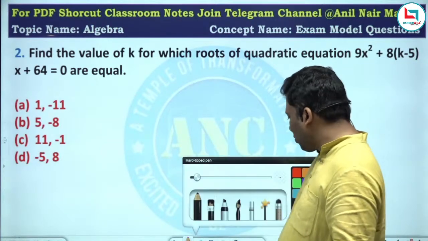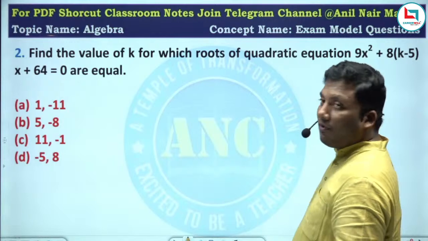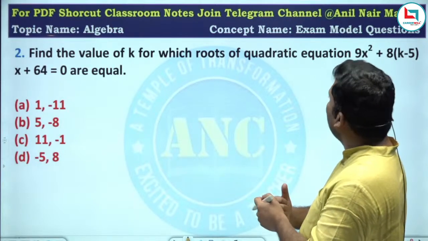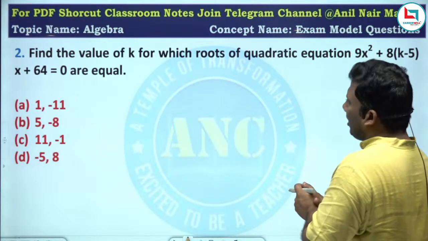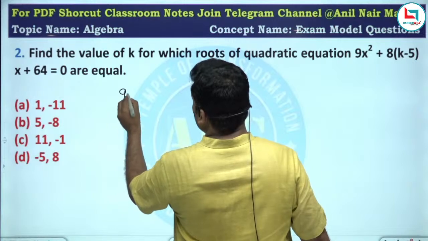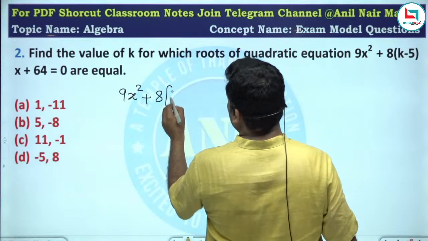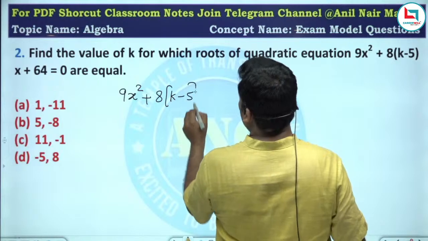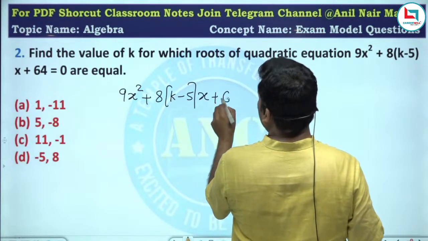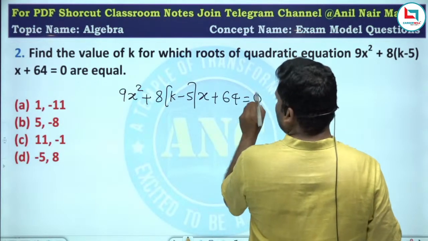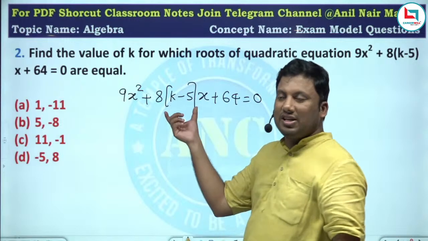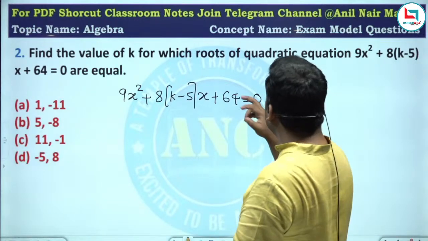Second one, read the question once. What is the value of k for which the roots of the quadratic expression 9x square plus 8 into k minus 1 into 5 into x plus 64 equivalent to 0. This is a quadratic expression. What is given?